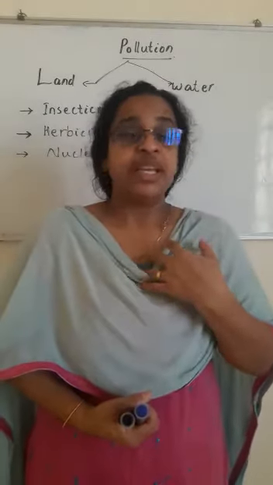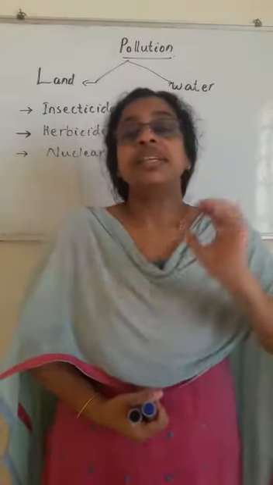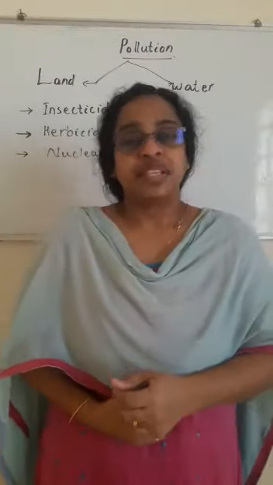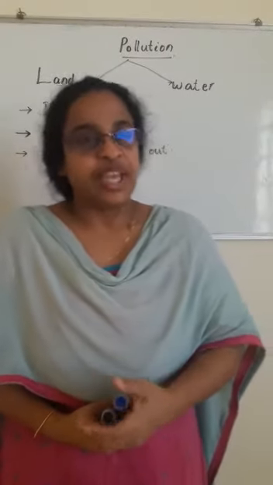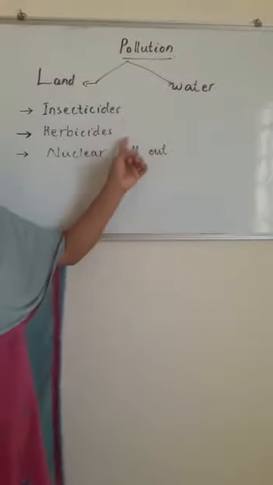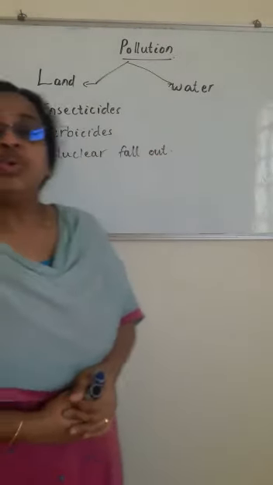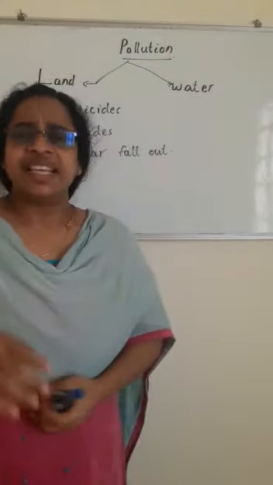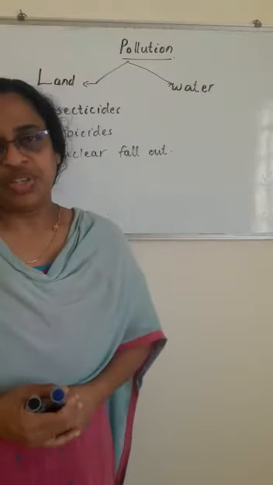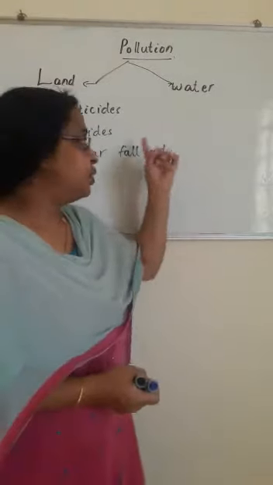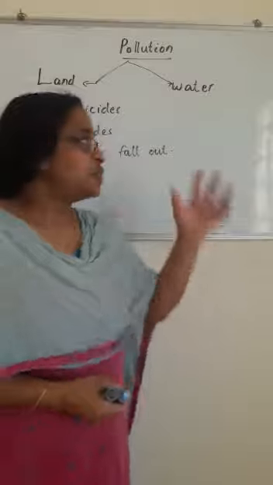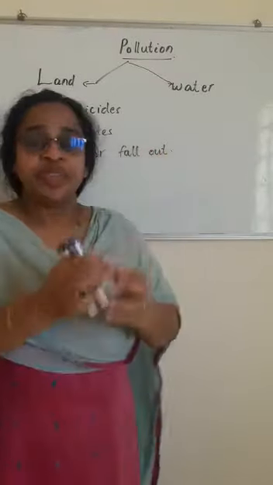And not only us, it is harmful to all the organisms in the world that are exposed. Okay, so these are the three main pollutants, the things which may cause pollution. There are many, but you have to learn only these three. So hope you understood this.